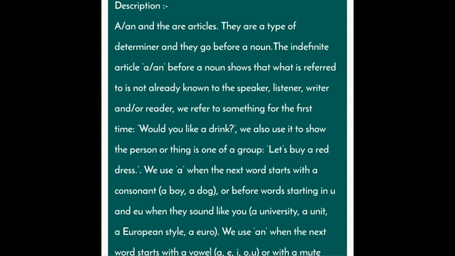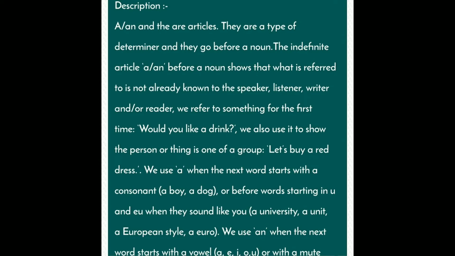We use a when the next word starts with a consonant: a boy, a dog, or before words starting in U and EU when they sound like U: a university, a unit, a European style, a euro.